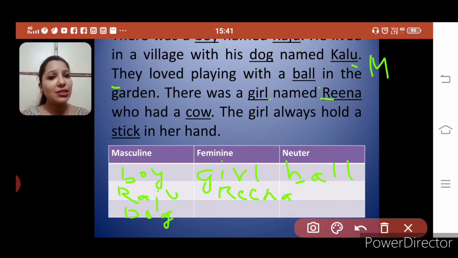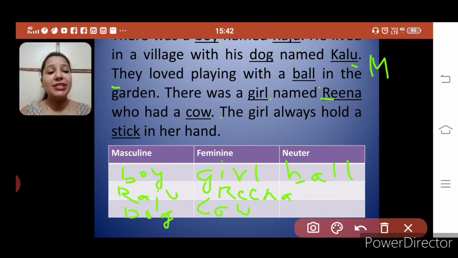Now what is next? Who had a cow? Now cow is which gender? Cow, bull. We have learnt that also, no? That's right. Bull is masculine gender and cow is the feminine gender of bull. Now we will put cow also here. Okay. So in masculine gender we have got boy, Raju, dog and Kalu.